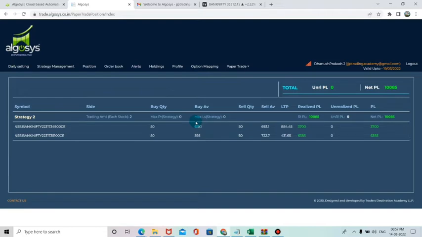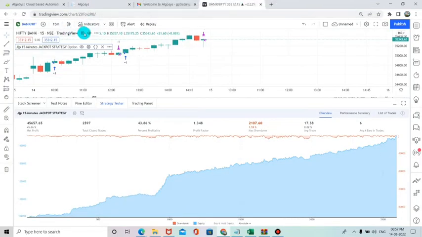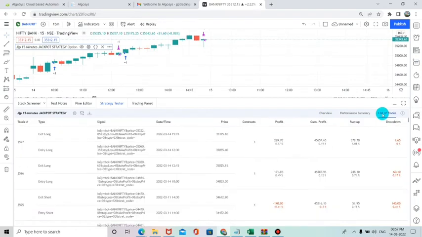So this is according to our strategy, we have invested 2 lots. Because with 2 lots, then only we can see the same result as for the index. Today we have taken 50 quantities. So this is the result of our strategy today with options. As well, I will be showing you, this is for the 15 minutes time frame. So the 15 minutes time frame trade entries you can see.